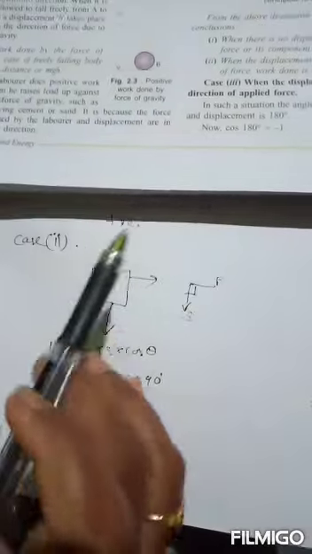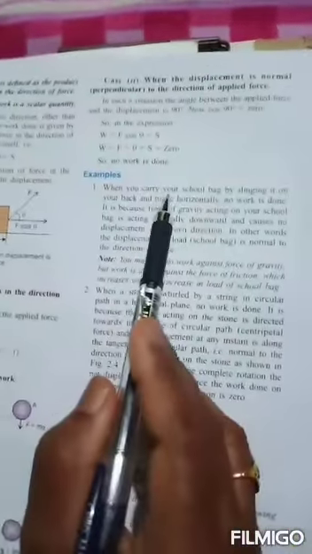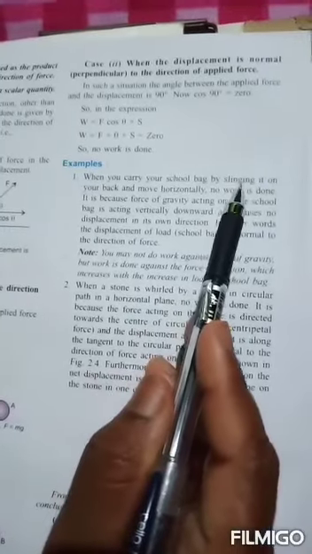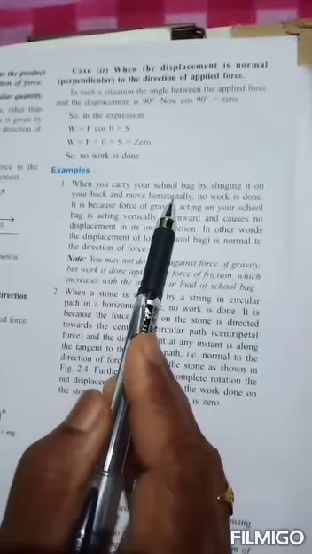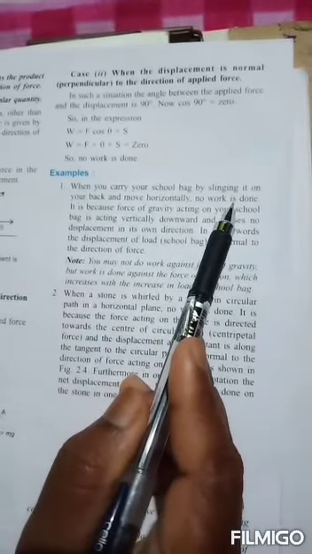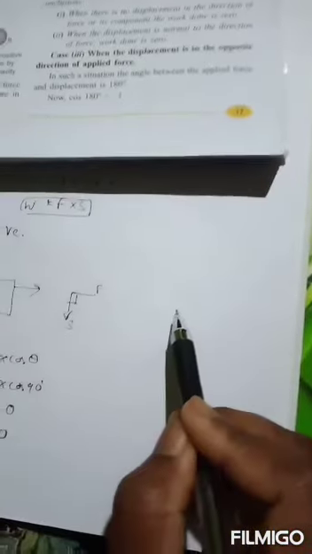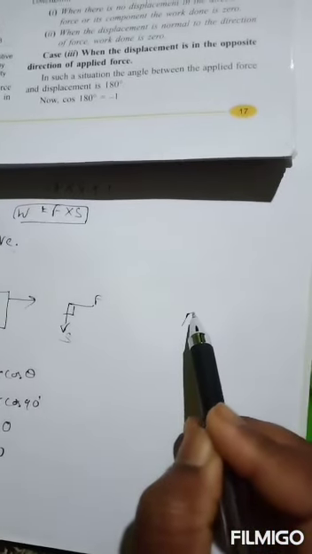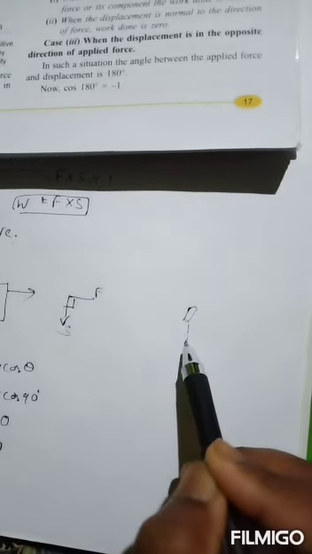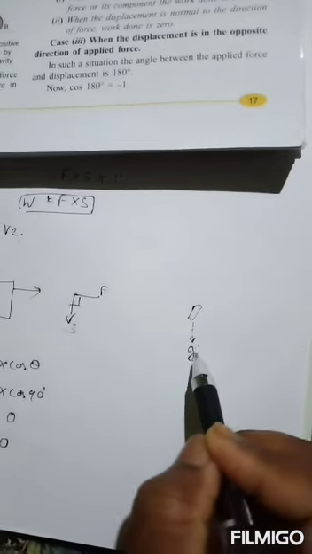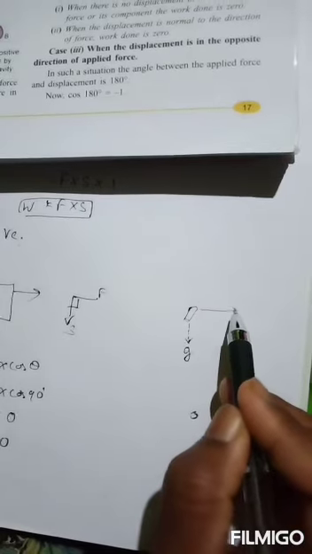Here we'll see some examples related to this work done. When you carry your school bag by slinging it on your back and move horizontally, no work is done. Why is it happening like that? You are carrying your bag on your back and the bag is exerting gravitational force, and you are going in this direction.